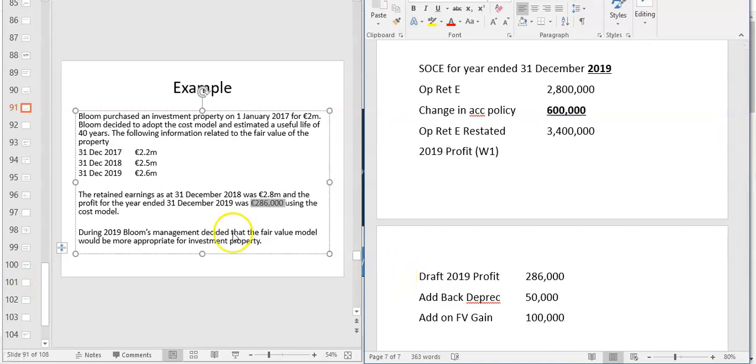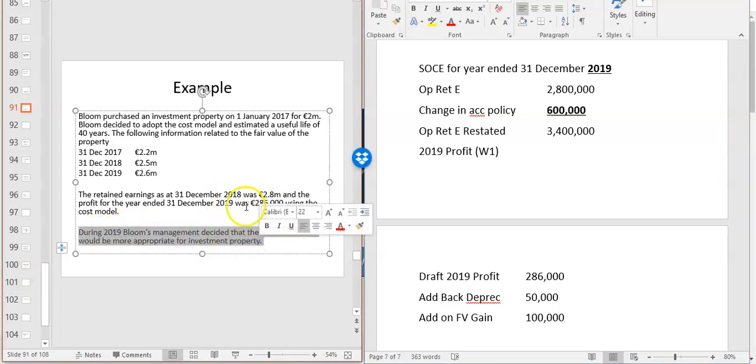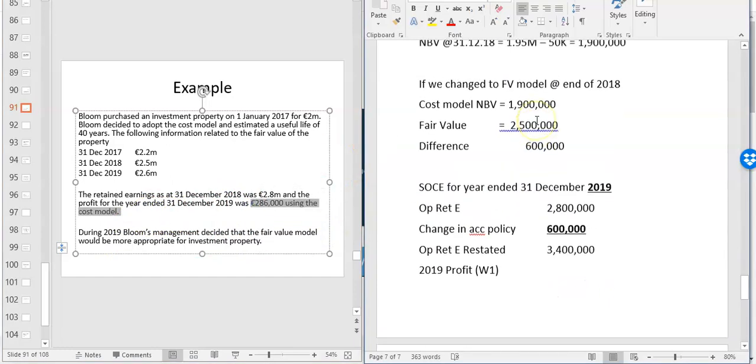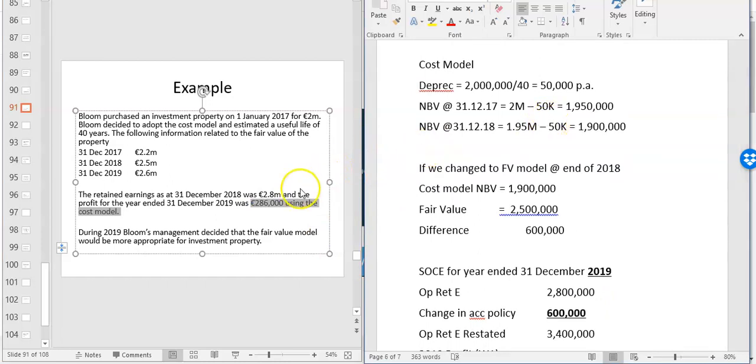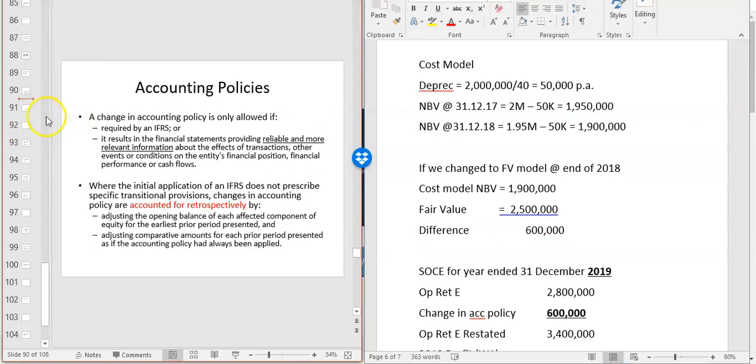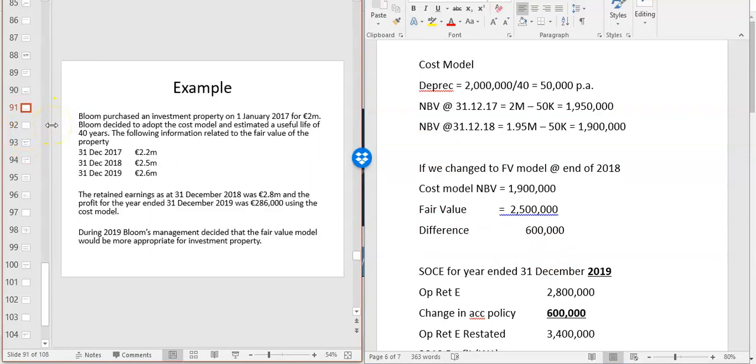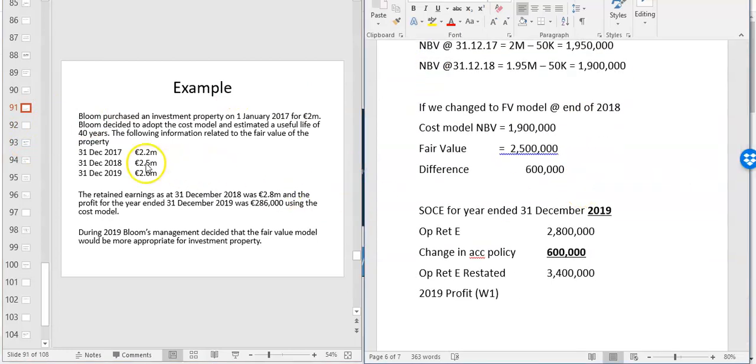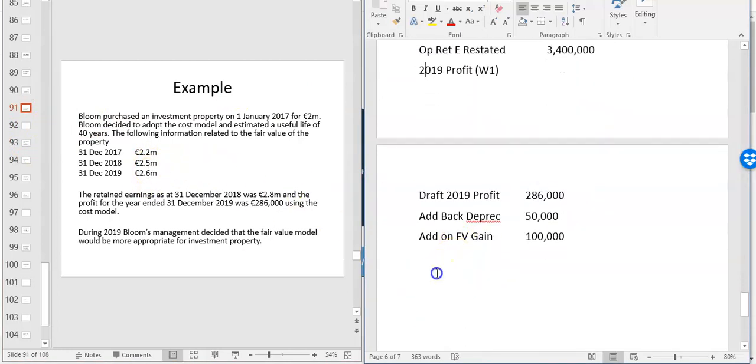What we're saying is the draft profit for 2019, because this is still the current year, you'd make the changes here. That was using the cost model. So in that 286, there must have been 50,000 charged for depreciation, which has to be added back because it's not relevant. And you don't depreciate under the fair value model, you just recognize the increase, which is 100,000. So that means the updated 2019 profit is 286 plus 150, which is 436.